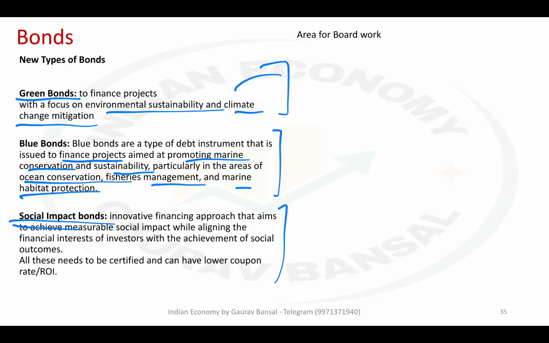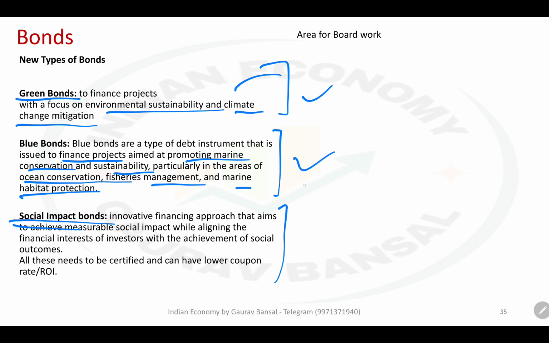So if you are working on such projects where you spend money in order to help people, you can get social impact bond ratings, certifications. And once you are rated or certified with a socially sensitive or socially beneficial project for which you can issue social impact bond, then again at very low interest you will be able to raise money.